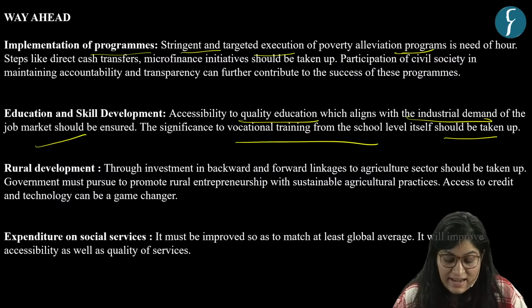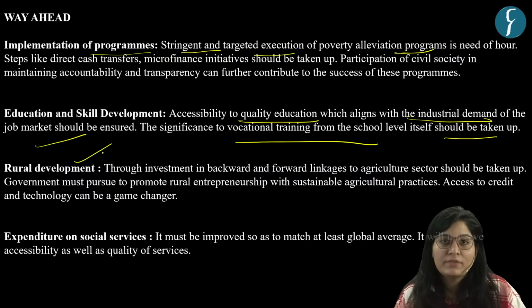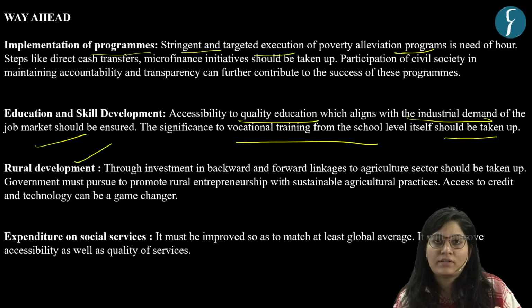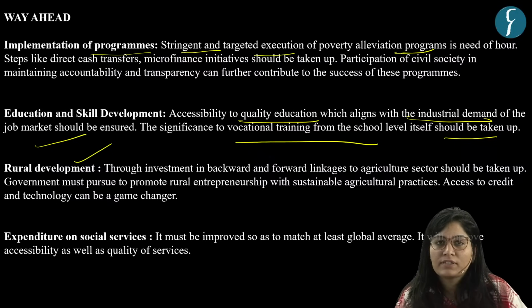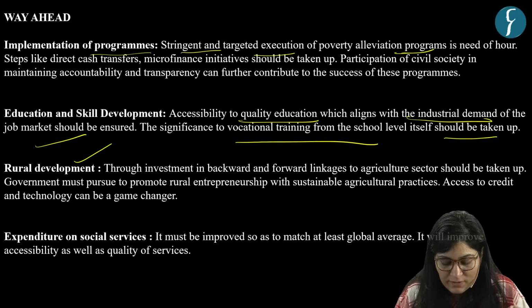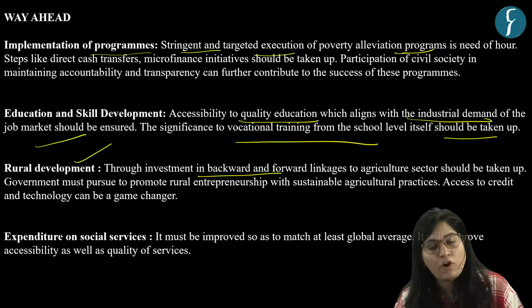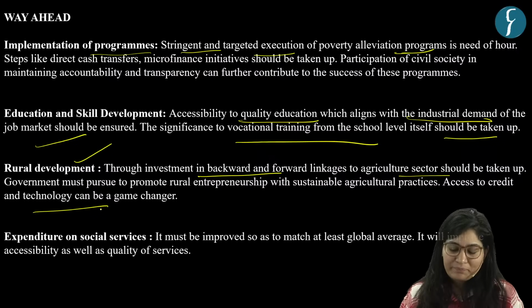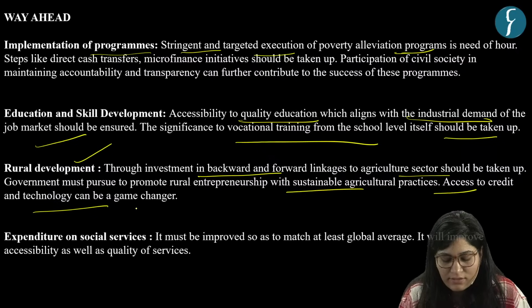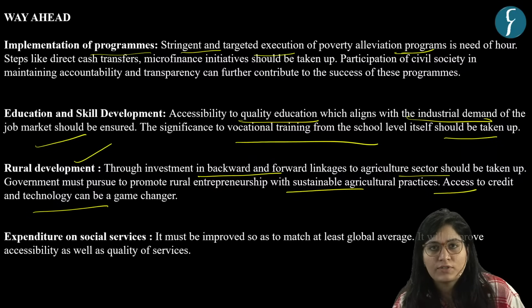Okay. The next suggestion is with respect to rural development, because we need to bridge the gap between different regions. Unbalanced development we are having. So to balance out, we need to develop or empower our rural communities. For that, investment in backward and forward linkages to the agricultural sector should be taken up. Another important factor is to promote rural entrepreneurship. And easy access to credit and technology. So with these three, there are high chances to have rural development.